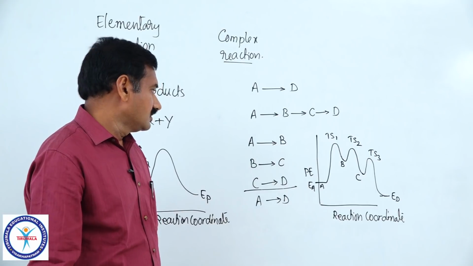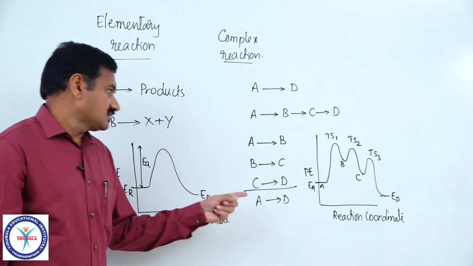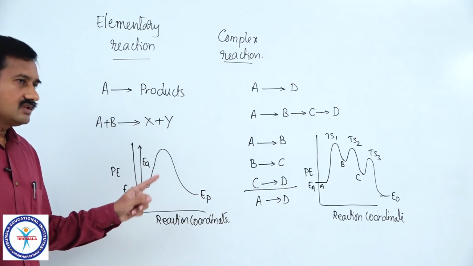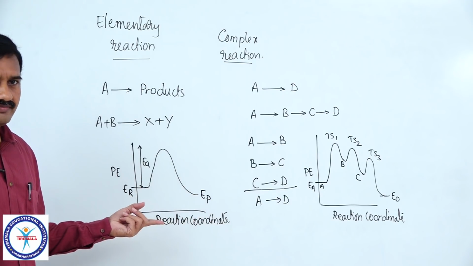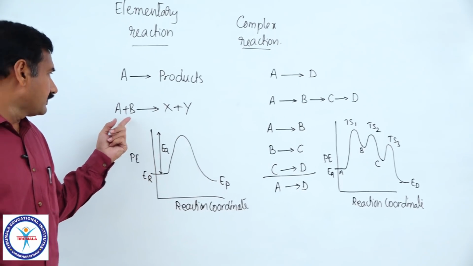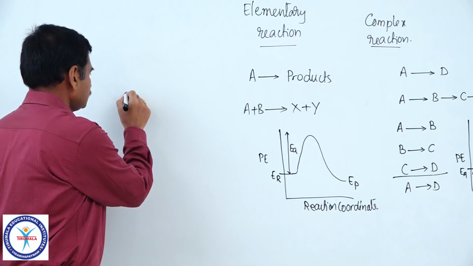Now, so these are the meanings of elementary and complex reactions. Now you have to go for the molecularity of the reaction. For example, I am assuming an elementary reaction of the type A plus B gives rise to X plus Y.